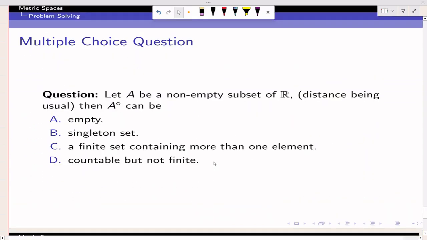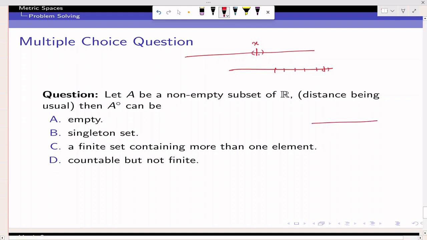Let's go for the next multiple choice question: A is a non-empty subset of real numbers, distance is usual. What can A interior be? Can it be a singleton? No. See, this is your real line. If you are taking a singleton point as interior, no open interval around that point will be contained in the same set. So a singleton cannot be the interior of any set. A finite set containing more than one element cannot be the interior, because you can find open intervals around those points which are not in that finite set. It is quite simple.